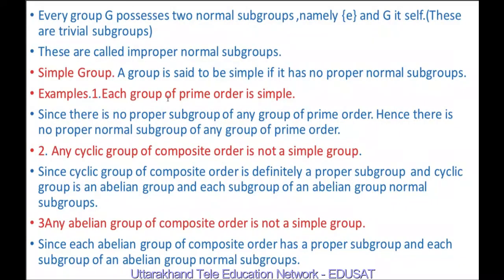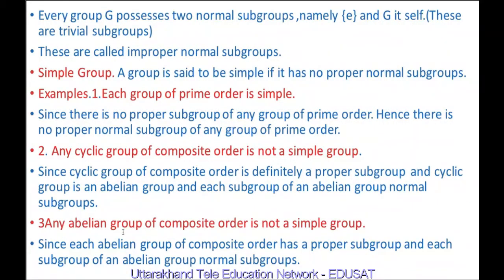For example, each group of prime order is simple since there is no proper subgroup of any group of prime order. Hence, there is no proper normal subgroup of any group of prime order. Next, any cyclic group of composite order is not a simple group, since a cyclic group of composite order has a proper subgroup, and a cyclic group is an abelian group and each subgroup of an abelian group is a normal subgroup.